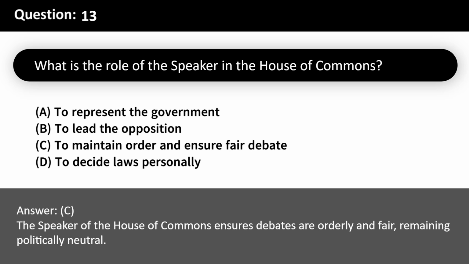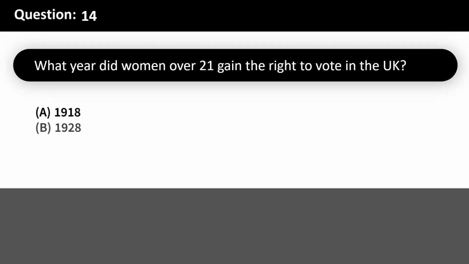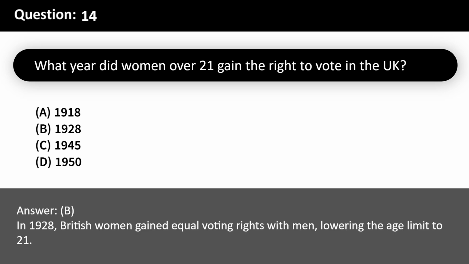What year did women over 21 gain the right to vote in the UK? A. 1918. B. 1928. C. 1945. D. 1950. Answer: B. In 1928, British women gained equal voting rights with men, lowering the age limit to 21.